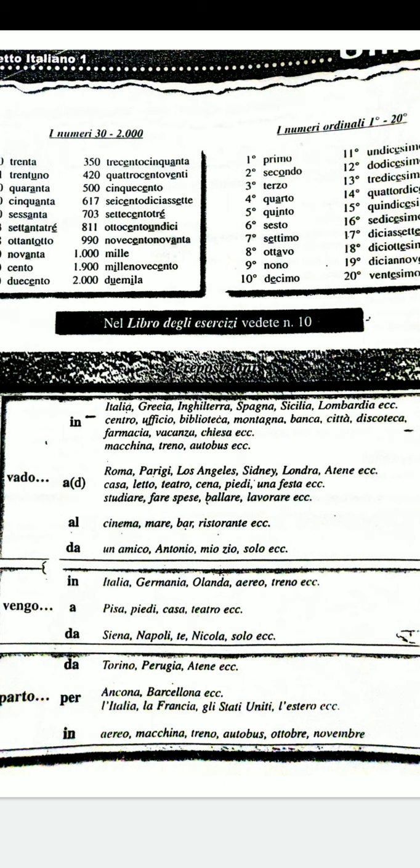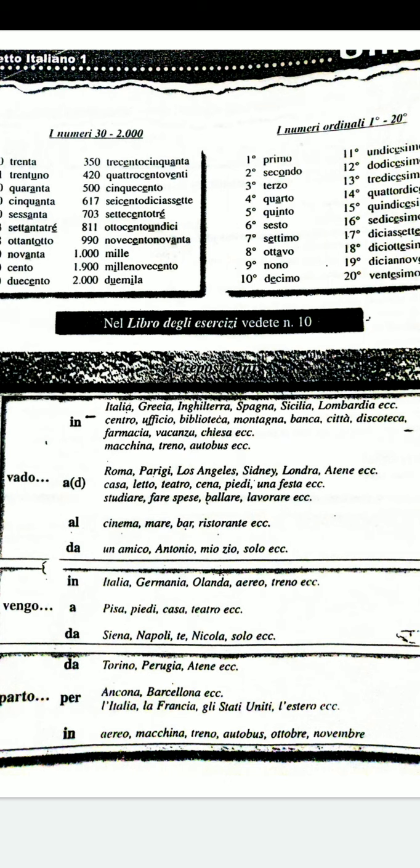So this is a very basic way of understanding these prepositions. However, when you practice the language more, you'll understand how diversified these prepositions are and how they are used in different contexts. But this is just a basic overview. So in is in, a is to, al is to the, da is to somebody's house, or it also means from.